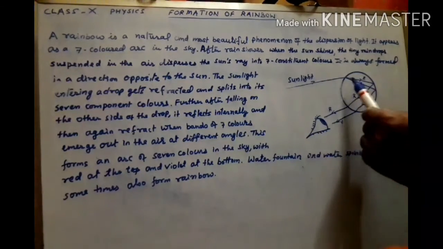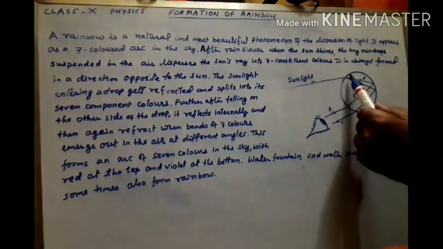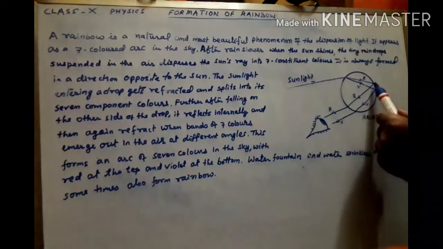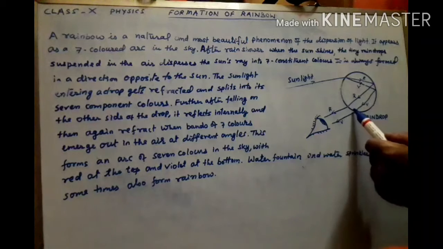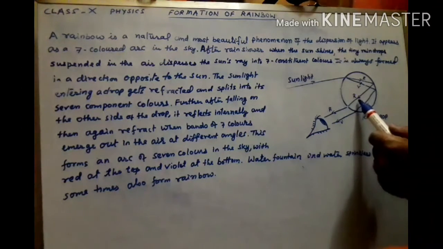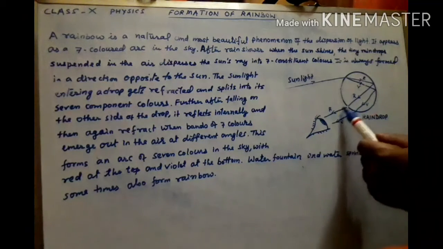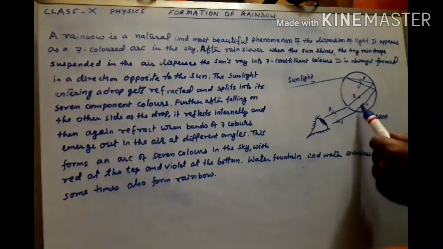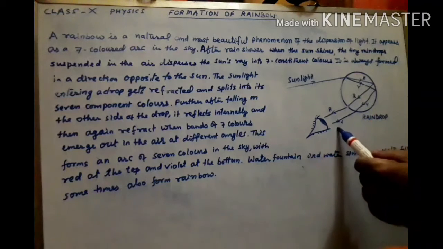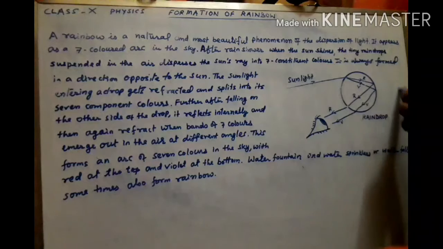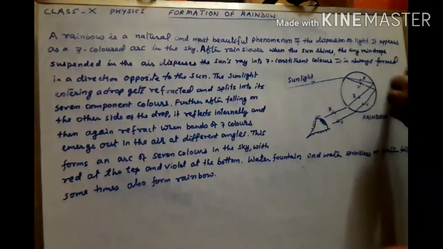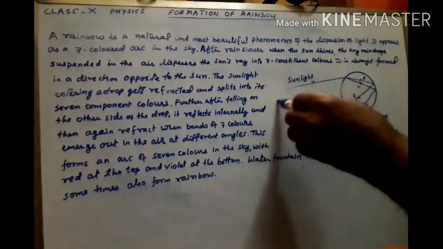So I think that it might be clear about the refraction, dispersion and internal reflection, that is the mirroring effect, and then again refraction through this side when the dispersed colors emerge from droplets into the air, and this gives the appearance of a 7 band arc on this side, and this is the sun's position.